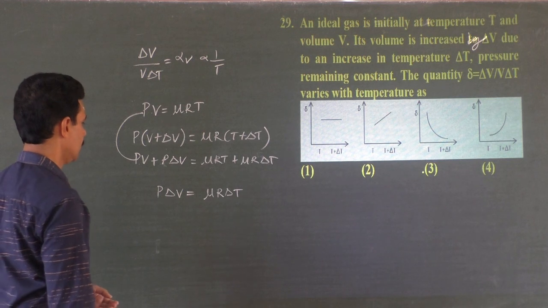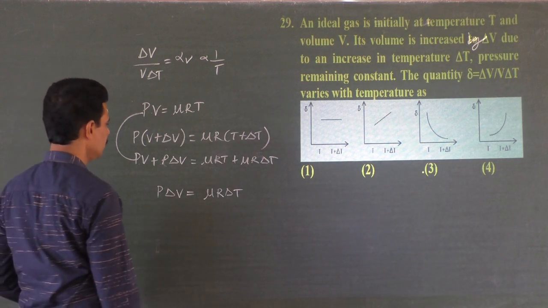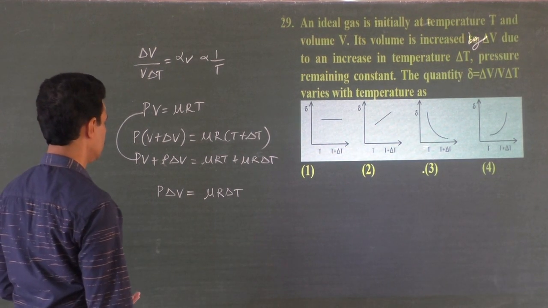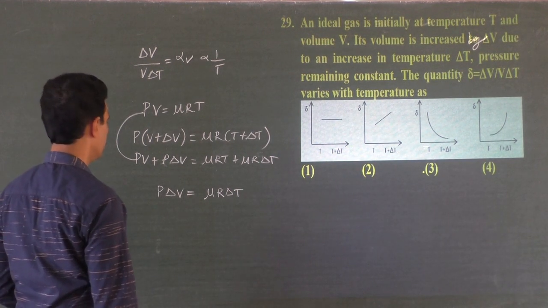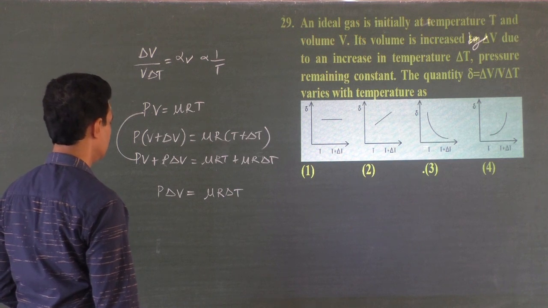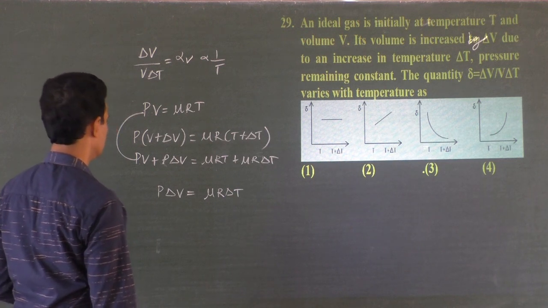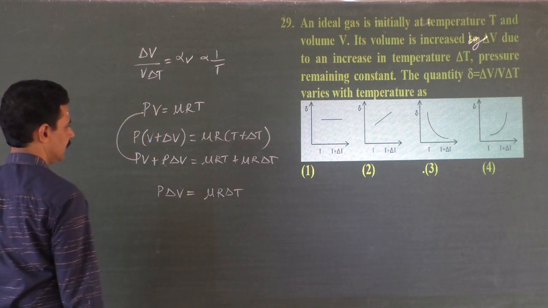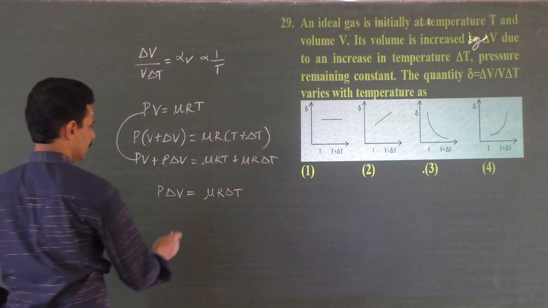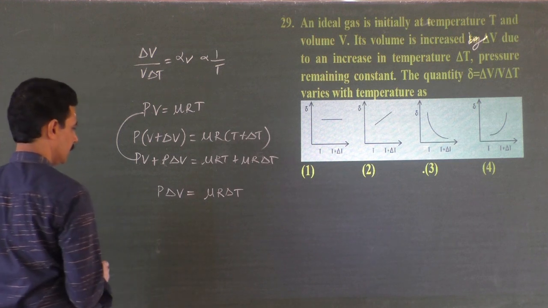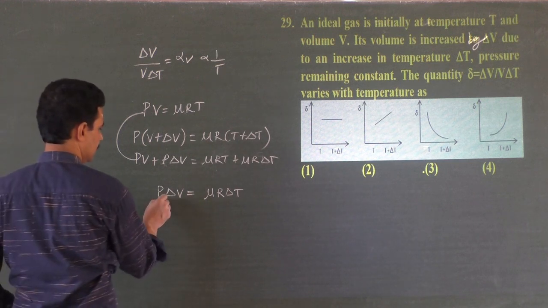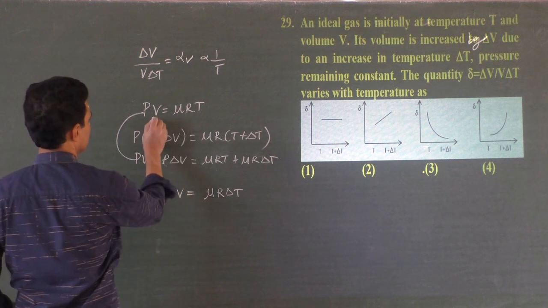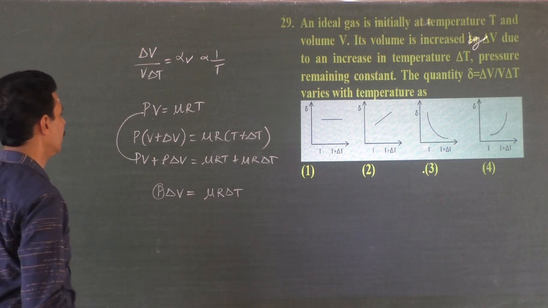Now, PV equal to mu RT can be substituted here. We have P delta V is equal to mu R delta T. Instead of P, if I substitute from PV equal to mu RT, what is P?